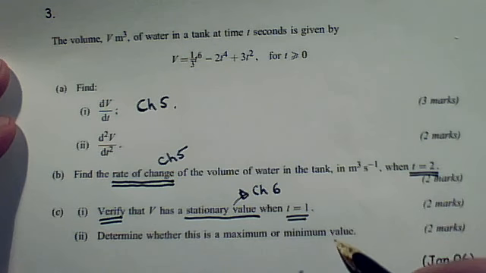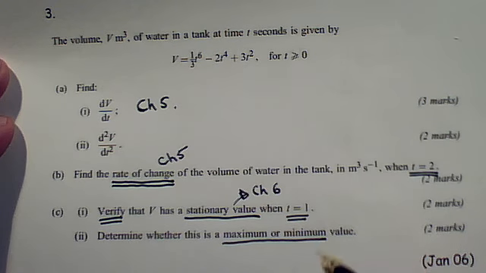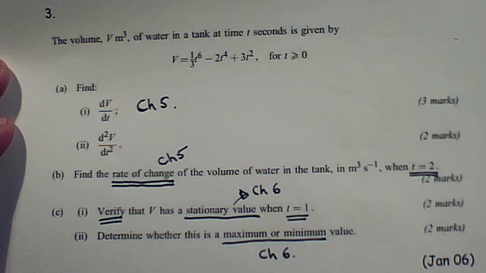and you make a convincing comment. And then in part 2 of C, we've got to determine whether it's a maximum or minimum stationary point. Well, chapter 6 contains a rule that sometimes works in finding maxima and minima, and in Core 1 it will always work. So you take your t equals 1, and you substitute that into the thing that chapter 6 tells you to, and you get an answer out, and again you convincingly interpret it, and you should get these last 2 marks.